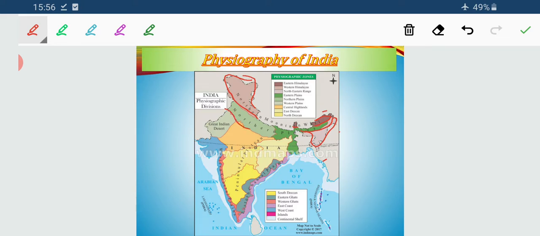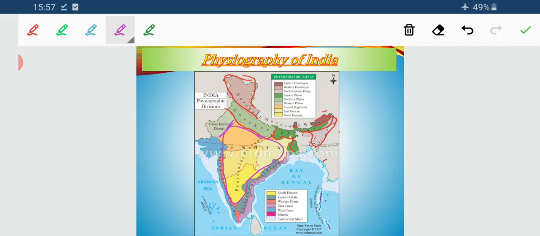You can find the green tinge shaded over there, that is the northern plains. Then we go to the western part, that is the Indian desert, the Great Indian Desert. Then we have the Deccan Plateau and the Central Highlands, that is the central part of our country.